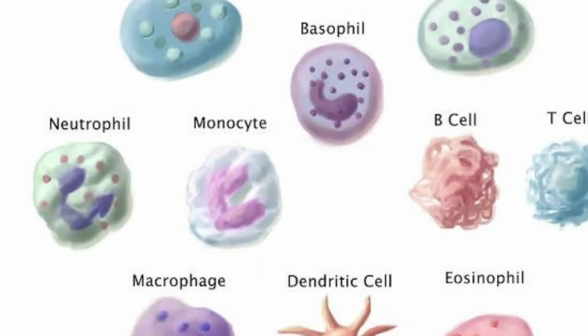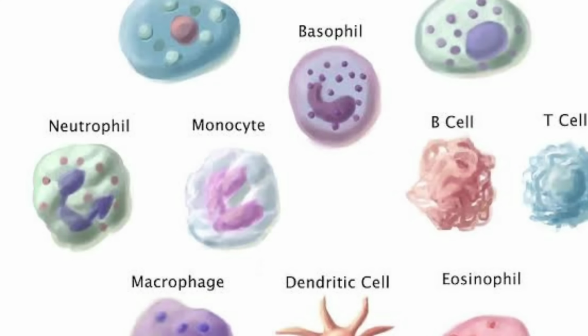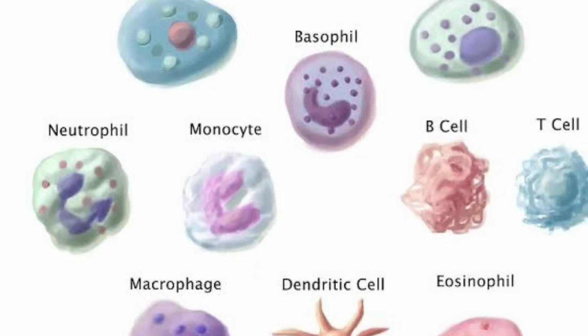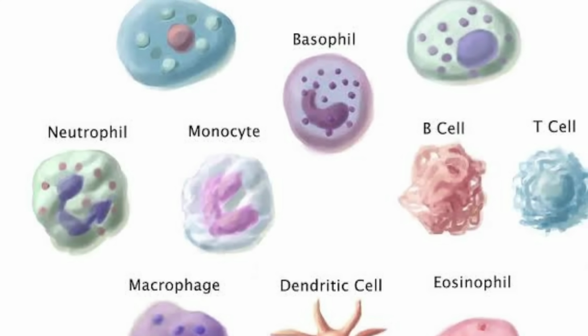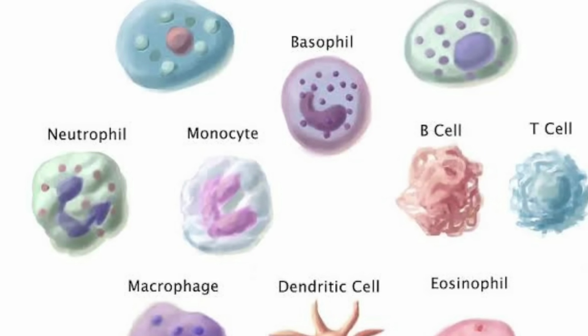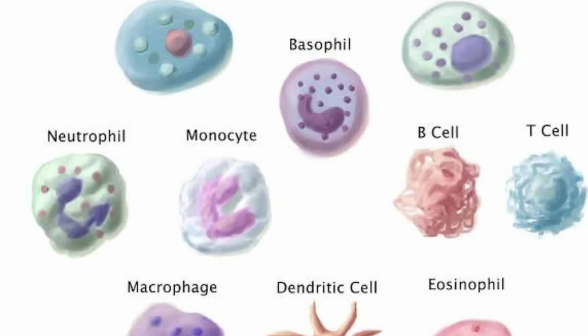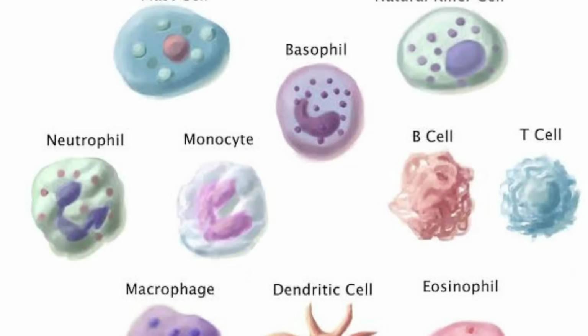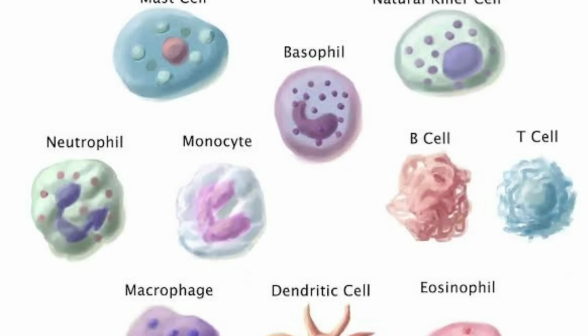Helper T cells regulate the B cell activation, ensuring that antibodies are only mass produced at appropriate times. Both B and T cells will differentiate to form memory cells after activation, conferring long-term immunity to a particular pathogen.